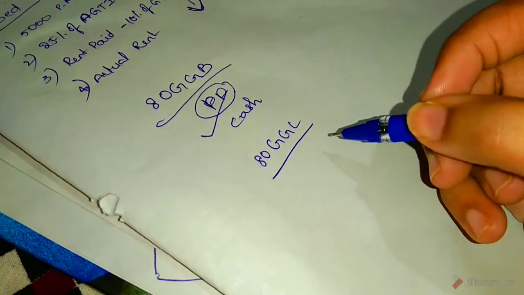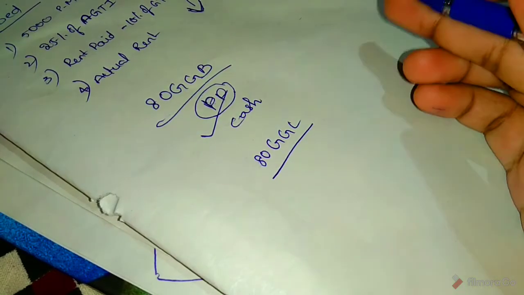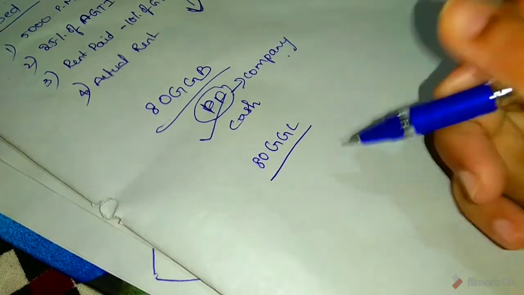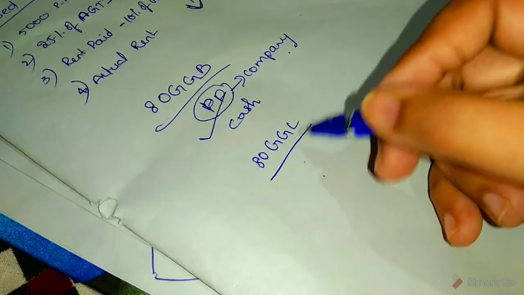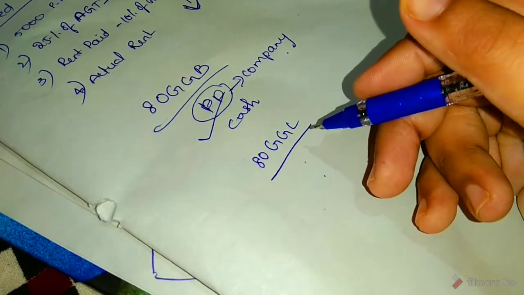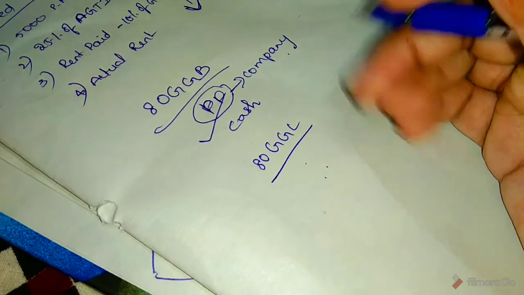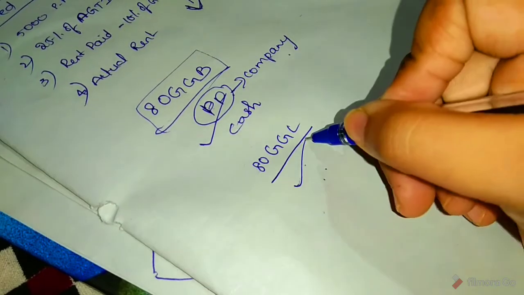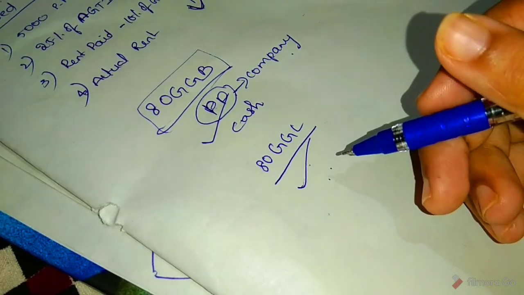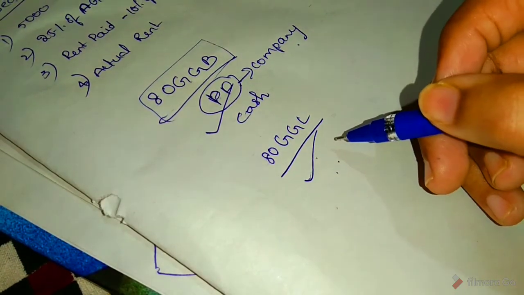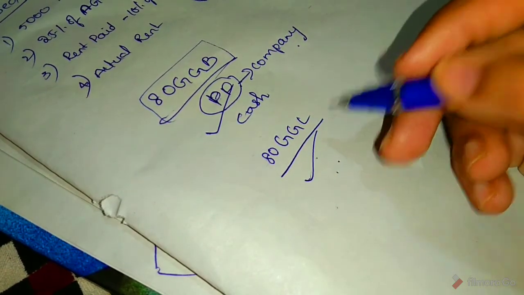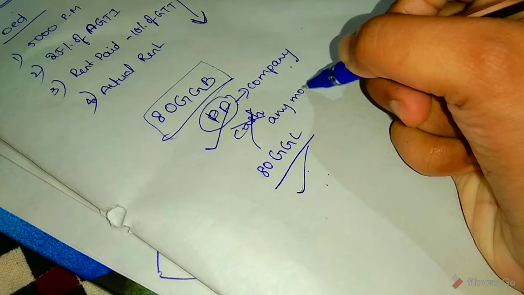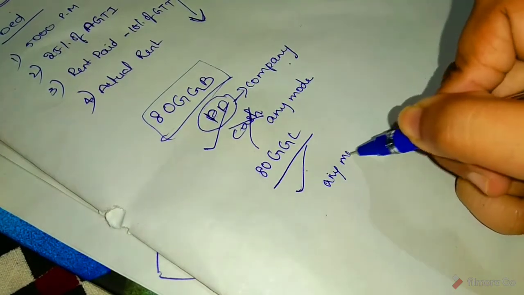So, here donation to political party by any person except company. Here donation to political party by individual or any person. So, here maximum deduction same as 80 GGB. So, entire amount of contribution is deductible, contribution made in any mode except cash here also. Okay.